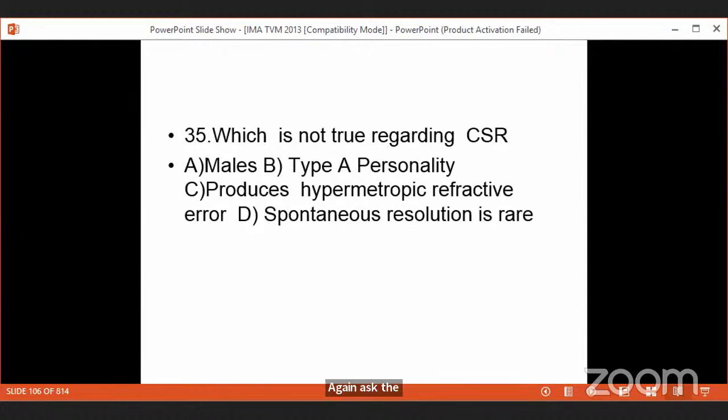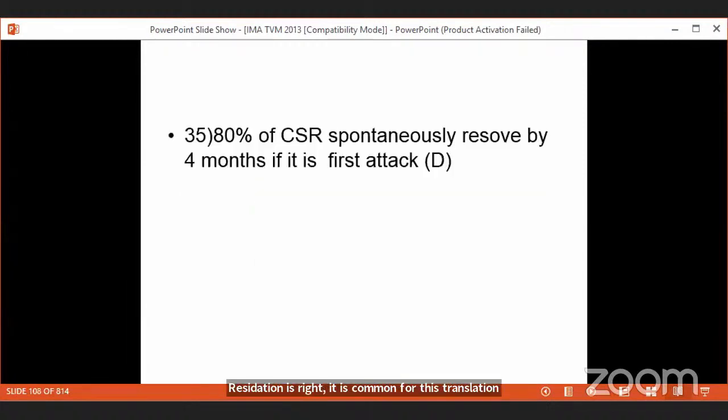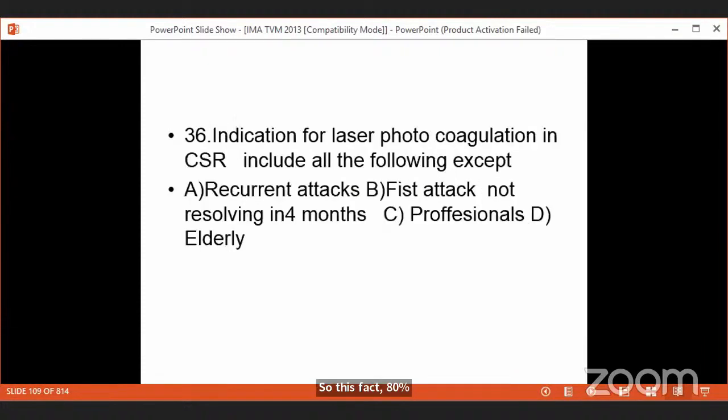So the answer to this question is spontaneous resolution is rare. It is common. Spontaneous resolution is common. So this fact, 80% spontaneously resolved by 4 months' time, has been a repeated entrance question previously for PG exams. So indications for laser are recurrent attacks, first attack not resolving in 4 months, professionals, elderly. It's a disease of the young male, so it doesn't come in the elderly. So the answer to this is elderly.